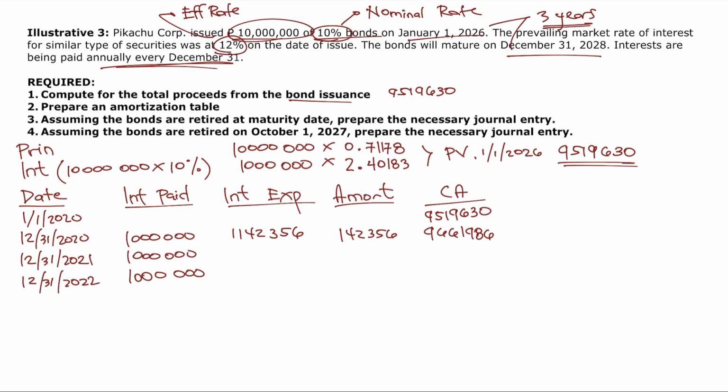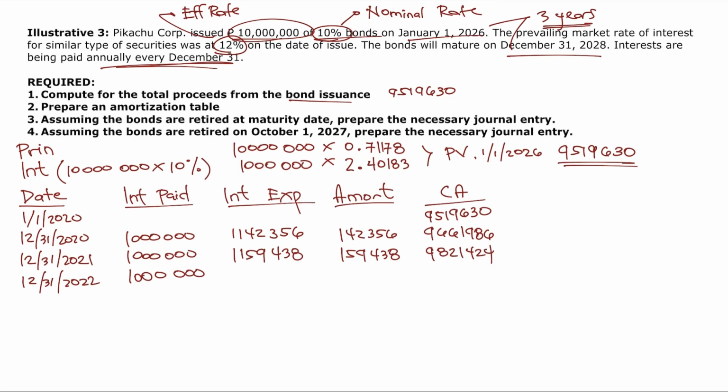So, carrying amount at the beginning times the effective rate of 12%. Interest expense for the year 2021 will be equal to 1,159,438. Difference of the two, obviously, will be equal to the amortization of 159,438, and then i-add ulit natin yan. So, 9,661,986 plus 159,438, or this is equal to